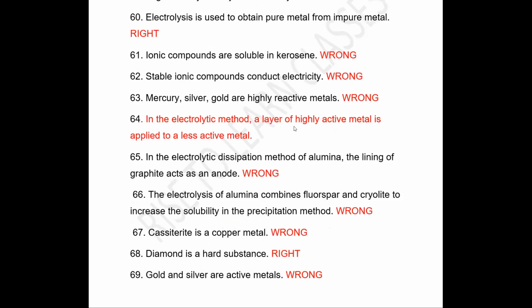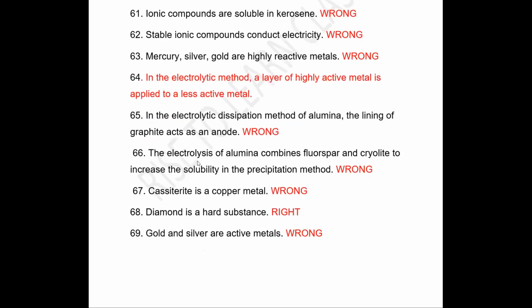In the electrolytic method, a layer of highly active metal is applied to less active metal. Next is, in the electrolytic dissipation method of alumina, lining of graphite acts as anode. Wrong. Lining of graphite on the steel tank acts as a cathode. Next question is, the electrolysis of alumina combines fluorspar and cryolite to increase the solubility of precipitation method. We add fluorspar and cryolite in the electrolysis of alumina to decrease the melting point. So the statement is wrong.